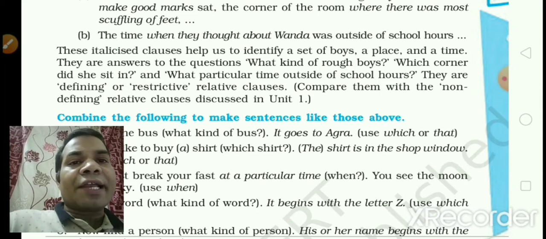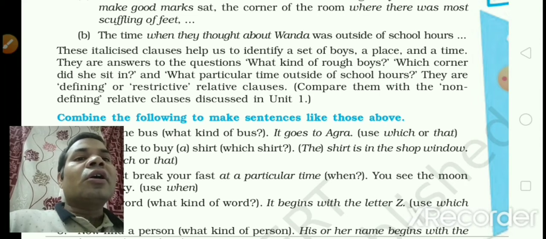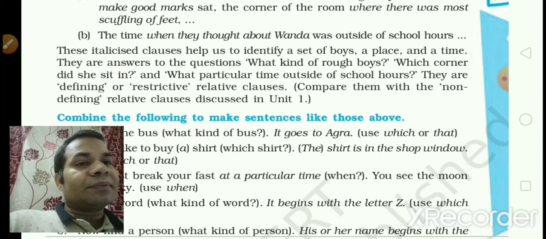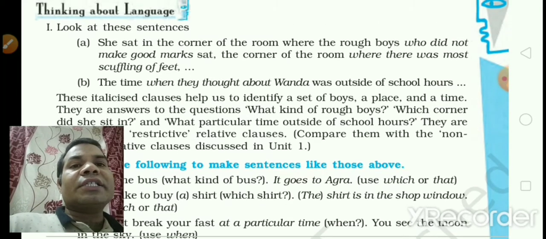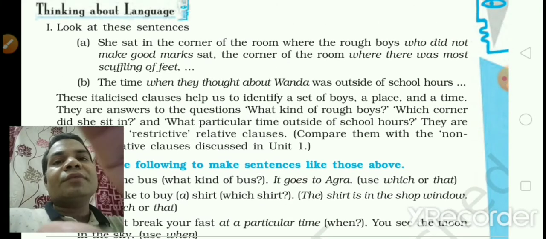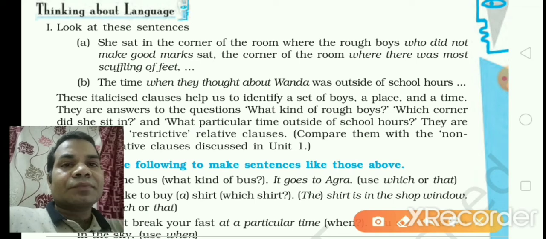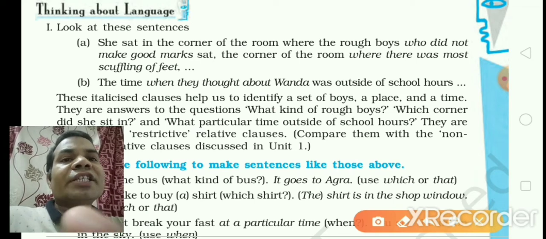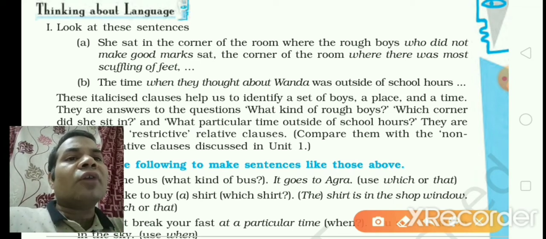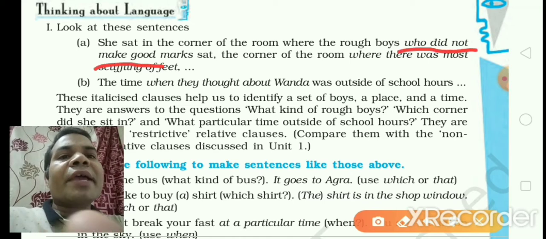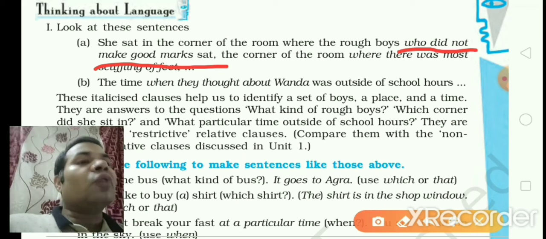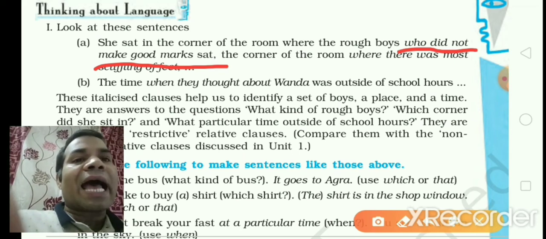They are defining or restrictive relative clauses. Compare them with the non-defining relative clauses discussed in Unit 1. Okay, so dear students, have a look at the italicized words. She sat in the corner of the room where the rough boys who did not make good friends or who did not make good marks sat.